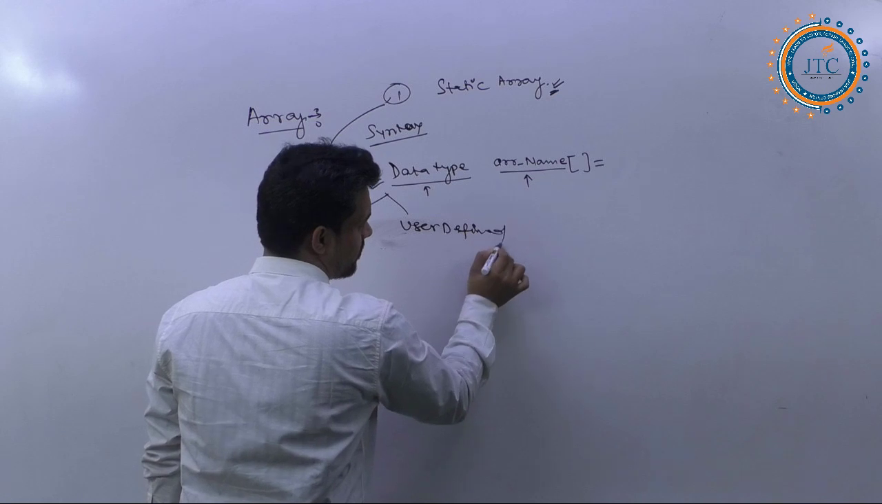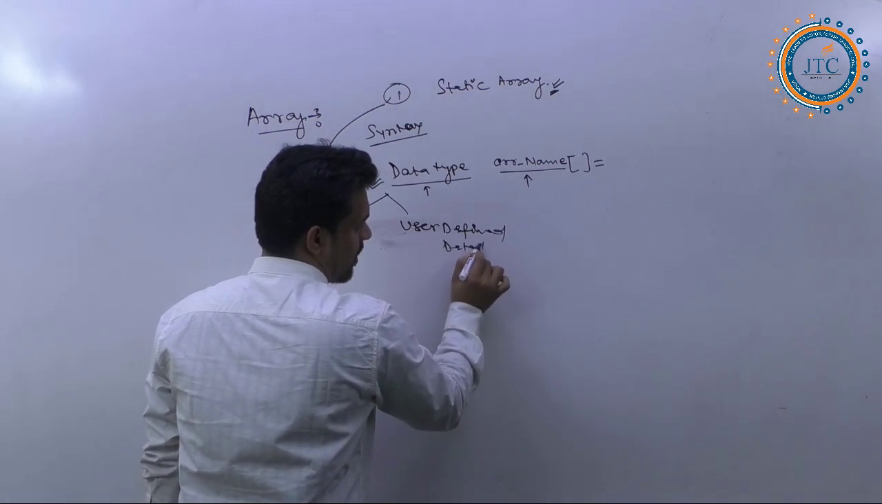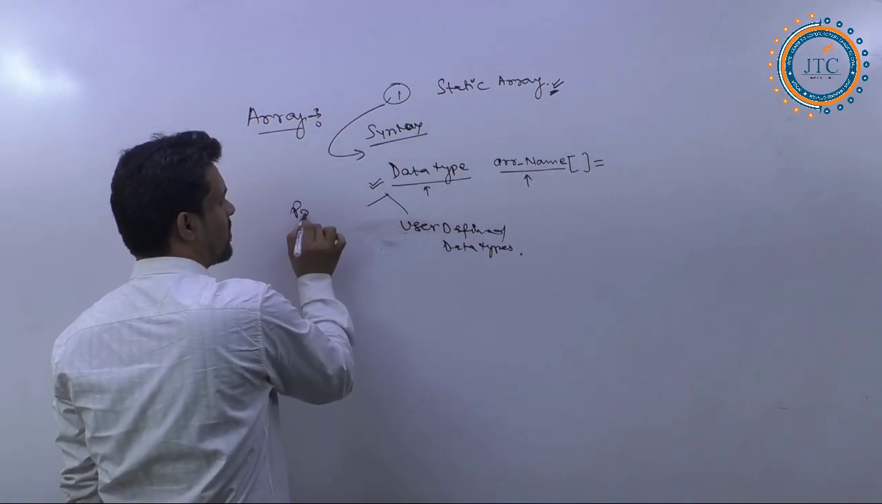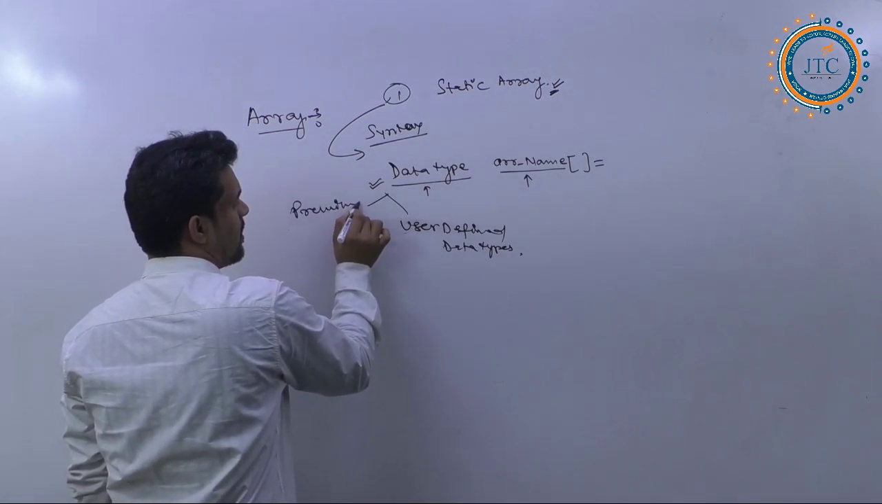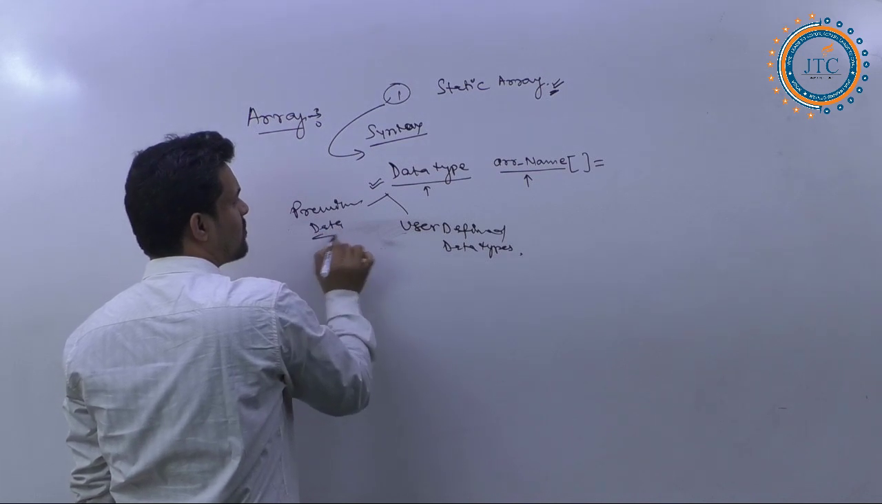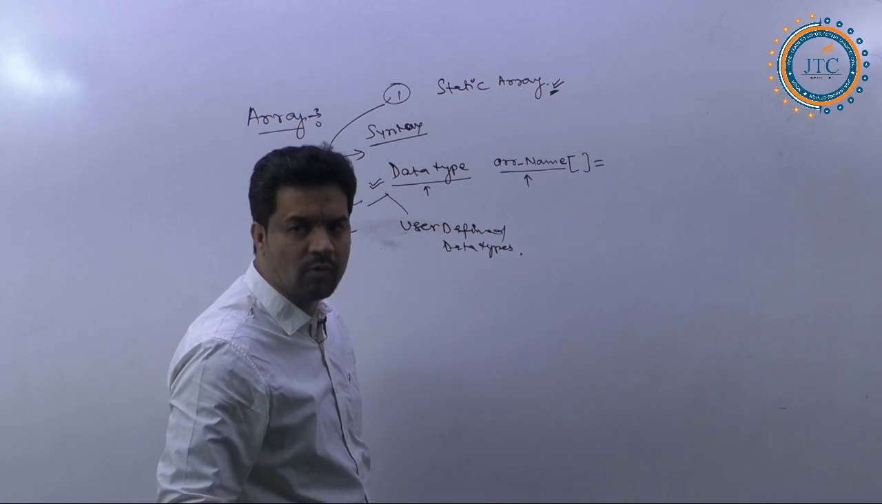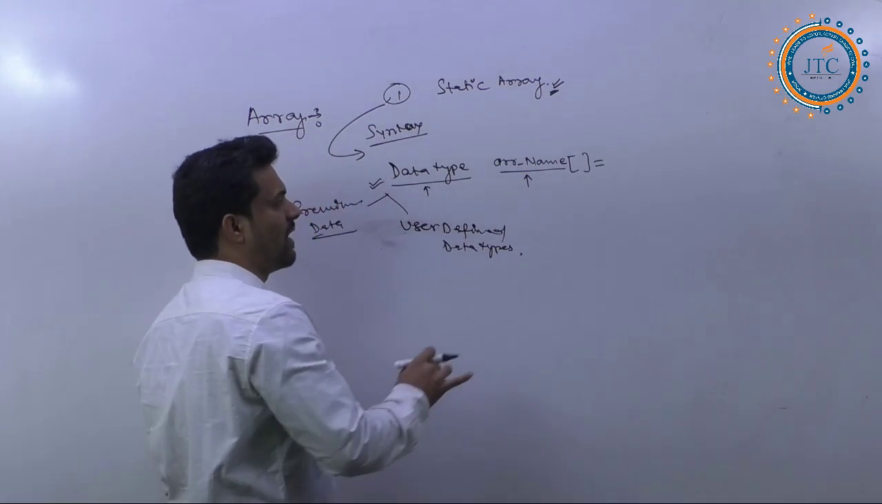User-defined data types, and here are the primitive data types we can call. Are you getting it? Primitive data type. So any of these you can write. It is your choice what data type you want to write here, what data type you want to define.